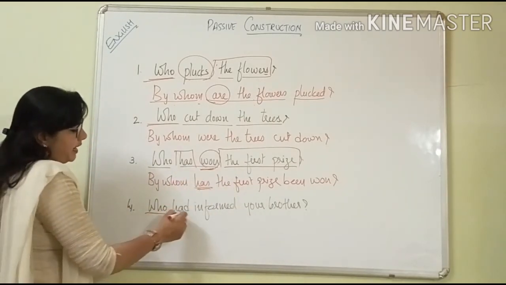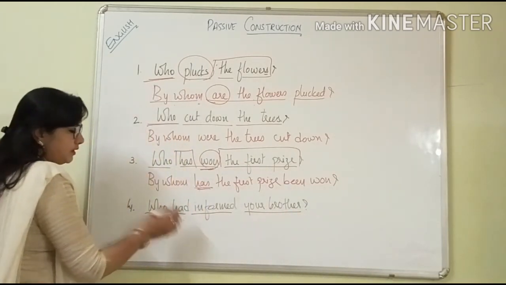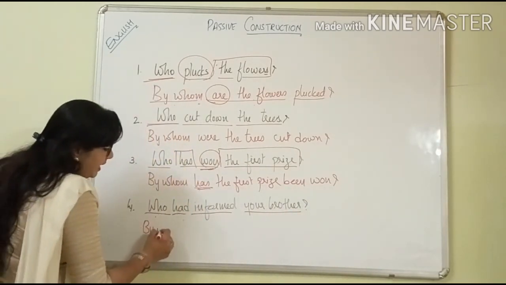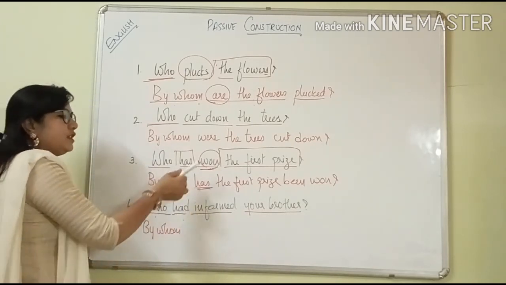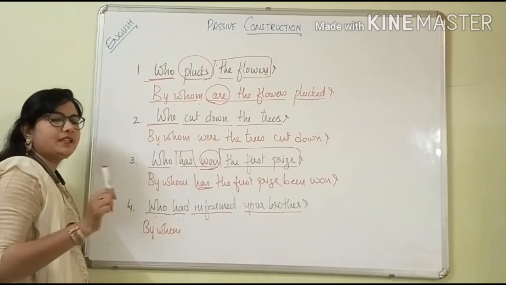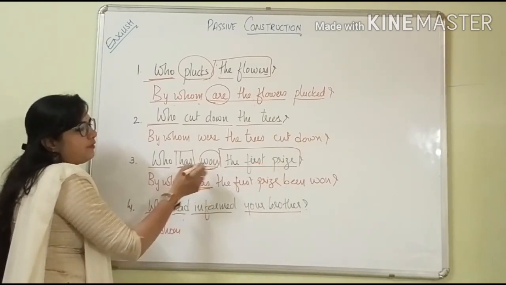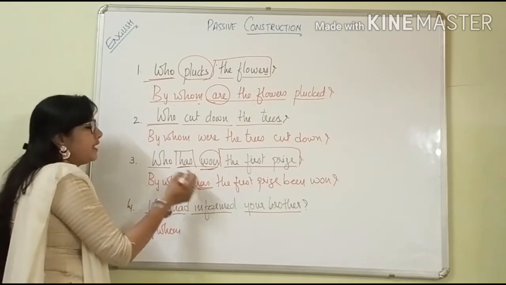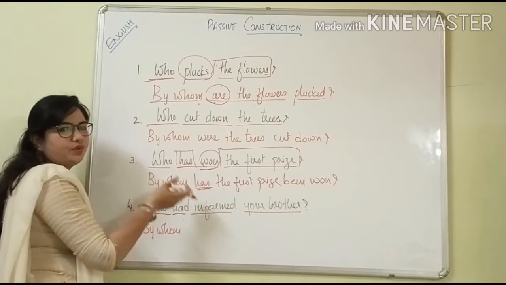Next is who had informed your brother. So by whom had, same like that. By whom. This will change only when it is singular or plural. Then only it will be changed. If it is singular only, then see, no need to change. If any plural word would be here, then I must have changed here have. But because it is singular only, so no need to change.